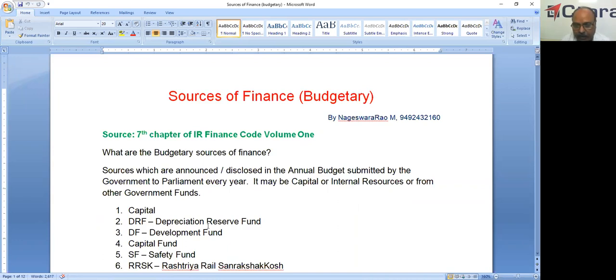The source of finance, budgetary source of finance for capital demand number 16 works. This is the 7th chapter of Indian Railway Finance Code, Volume 1. So, what are the budgetary sources of finance? As an individual, suppose for revenue expenditure, the source of finance is your salary. To meet revenue expenditure, the source of finance is the salary or a regular monthly income.